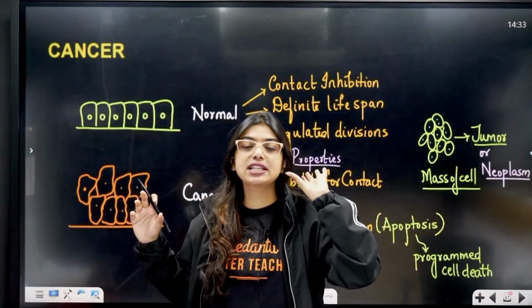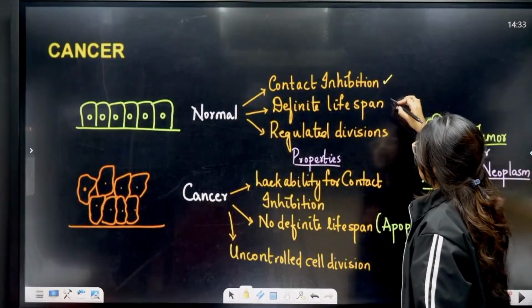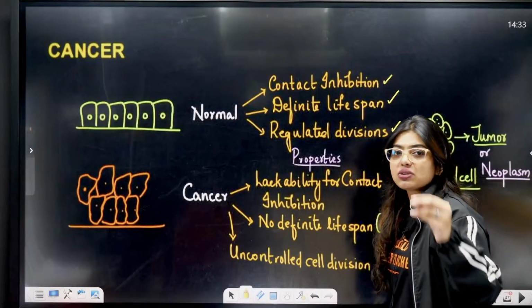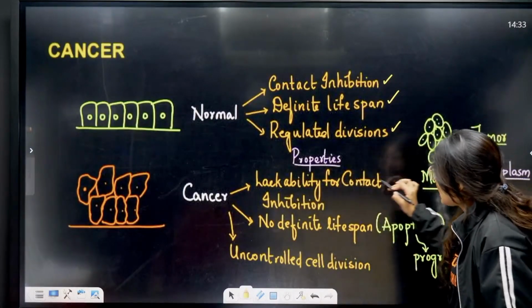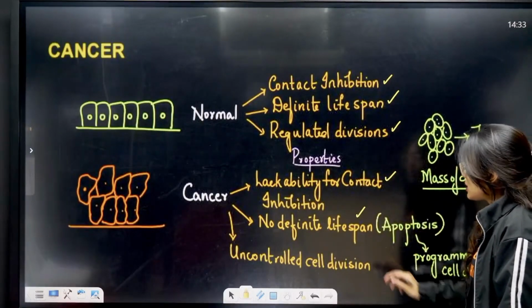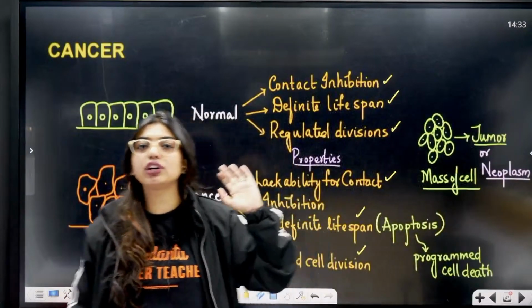Cancer cells have lost that contact inhibition. Normal cells show contact inhibition, definite lifespan, regulated division. Cancer cells are the opposite. They lack the ability for contact inhibition, have no definite lifespan, that is apoptosis, and show uncontrolled cell division. They are like, whatever you want you do, I will do whatever I want.